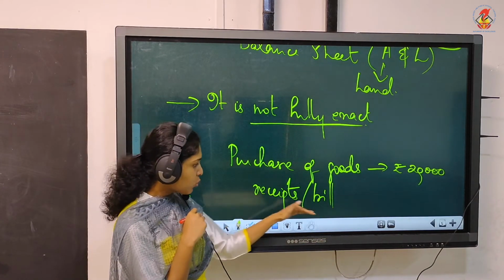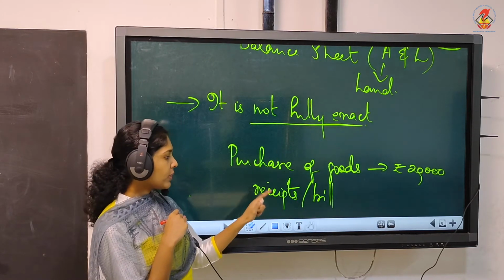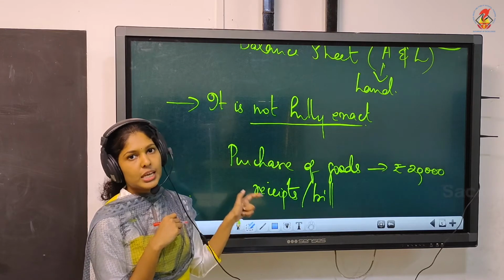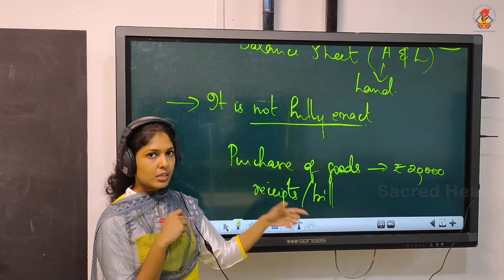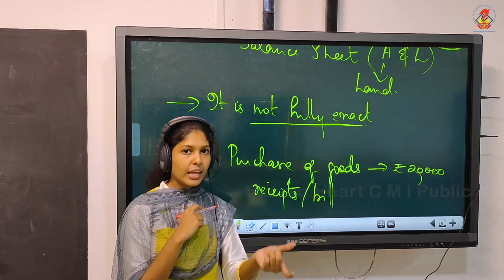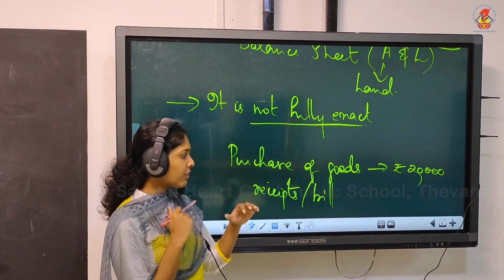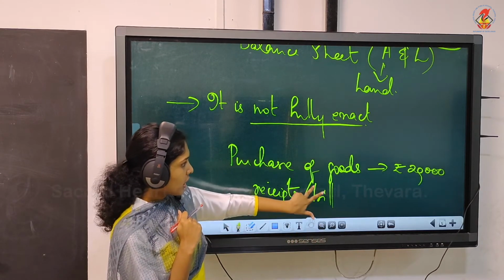So as a proof, along with the journal entry we attach a receipt or bill. You can check whether the amount in the bill and the amount you recorded in the books are the same. You can cross check it.